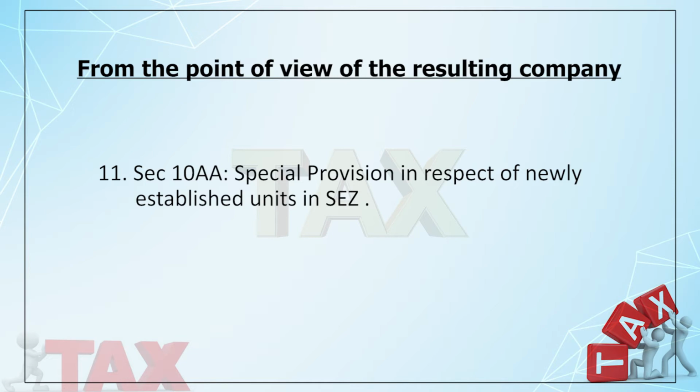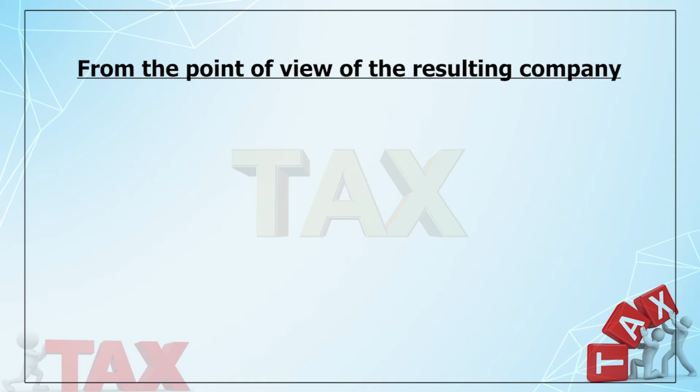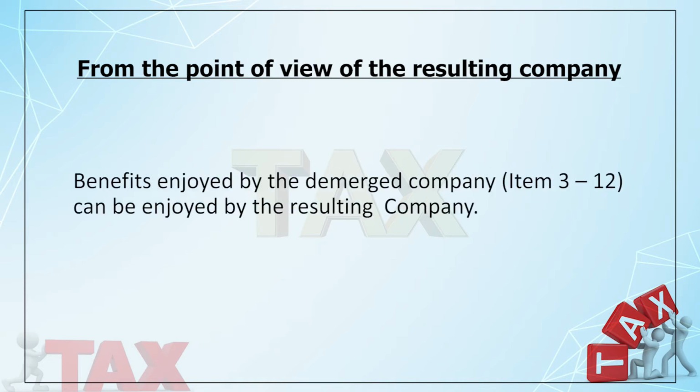Next 5 years, 50% of profit of business into export turnover by total turnover, and for the balance 5 years it is 50% of profit of business into export turnover by total turnover or the amount transferred to the SEZ reinvestment allowance reserve, whichever is lower, right? So now if a part is being enjoyed by the demerged company, the balance can be enjoyed by the resulting company.